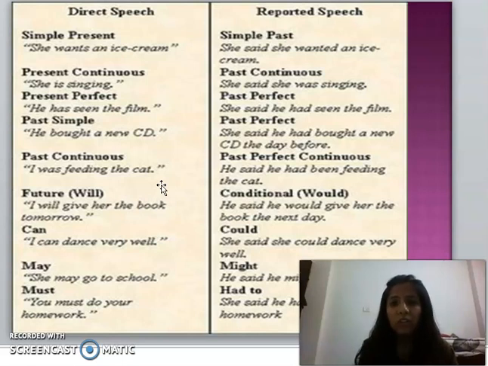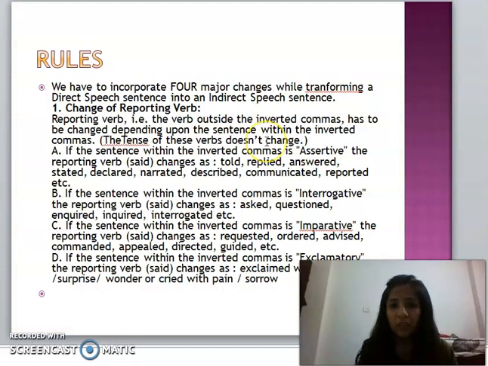So this gets changed. Also, rule number 2 is how we change direct speech into indirect. When we change it, we remove the inverted commas, and then we connect the sentence with that. If the sentence is assertive, then normally said changes into told, replied, answered, stated, declared, and so on.